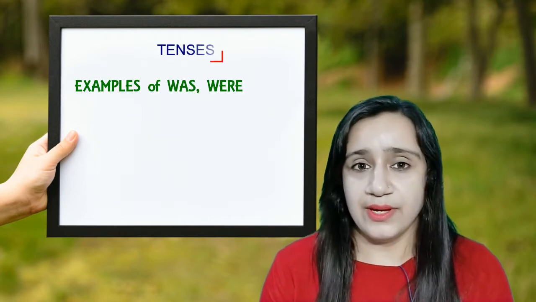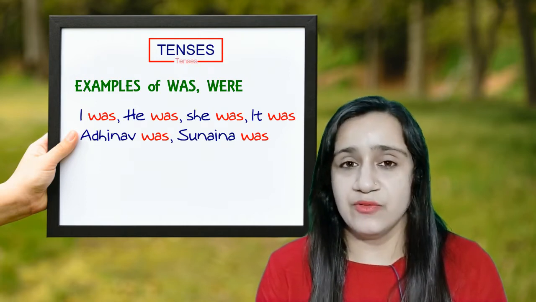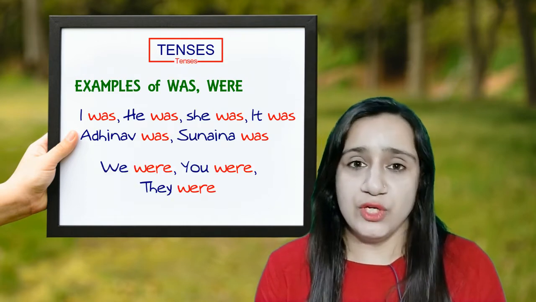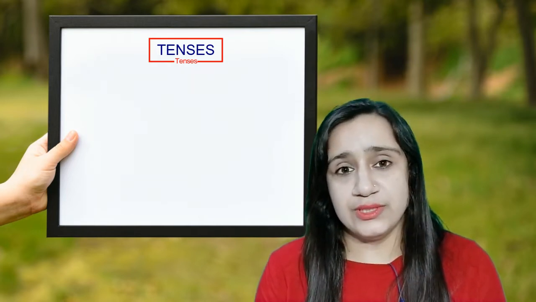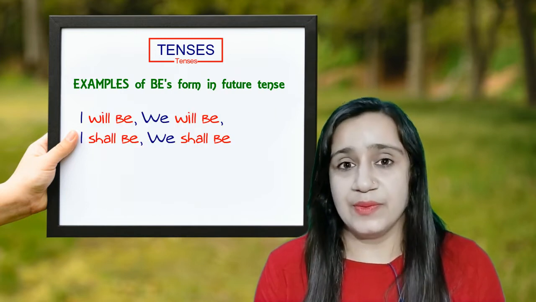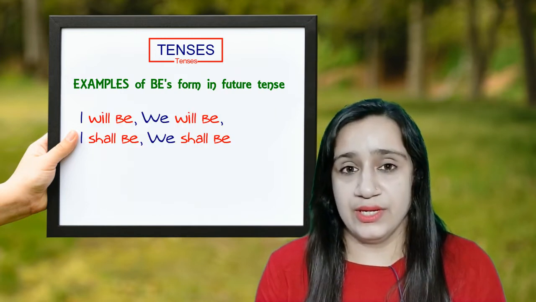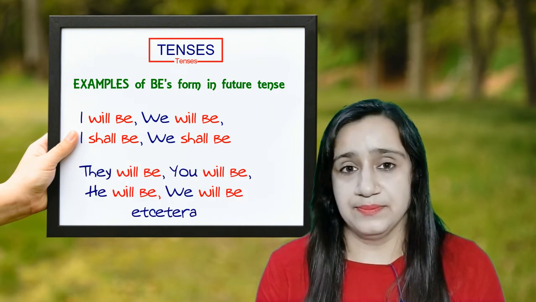In the same way, with I, he, she, it and any name, we use was, and with we, you and they, we use were. And in future tense, we use will be and shall be only with I and we, and with all the rest, we use will be.